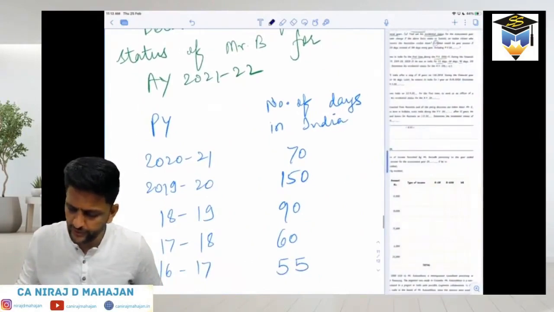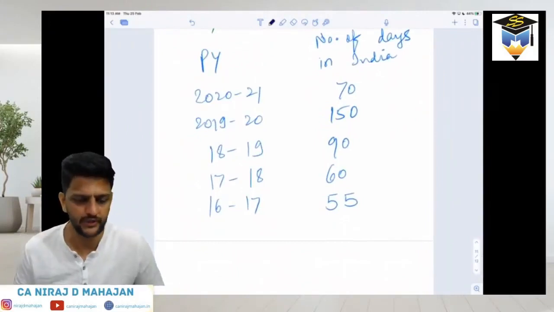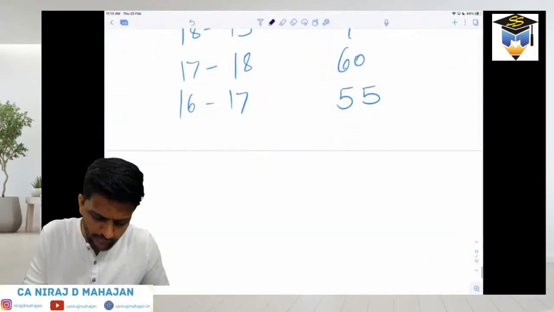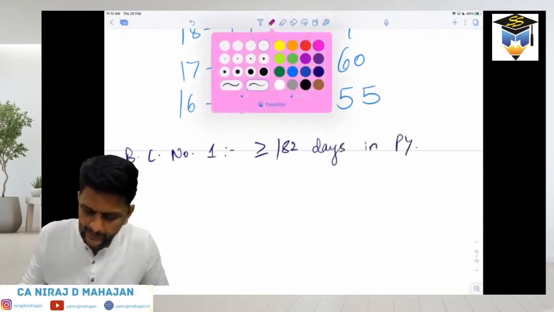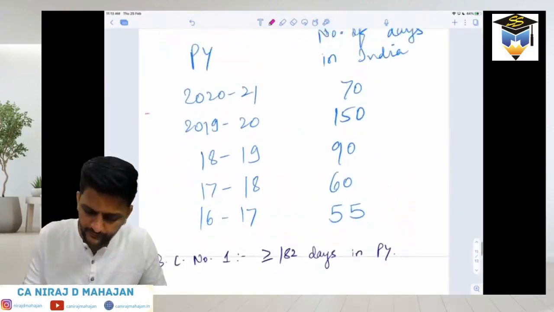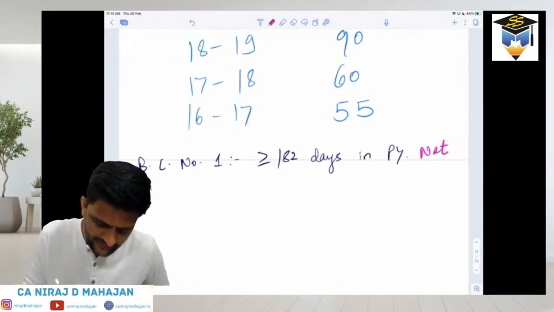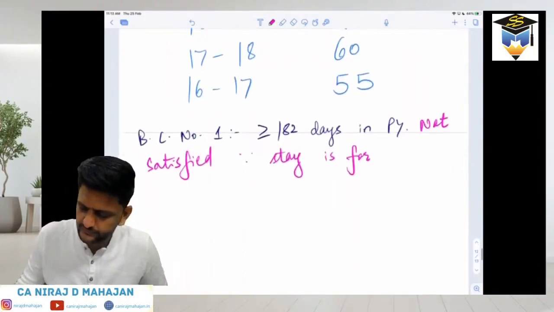Now you need not look over there in the table. We don't need it. We will solve it from here. Tell me now, bachcho. Will we be able to do it now? Chalo. Basic condition number 1. At least 182 days in the current PY. Satisfied or not satisfied? Not satisfied since stay is only for 70 days. Correct?